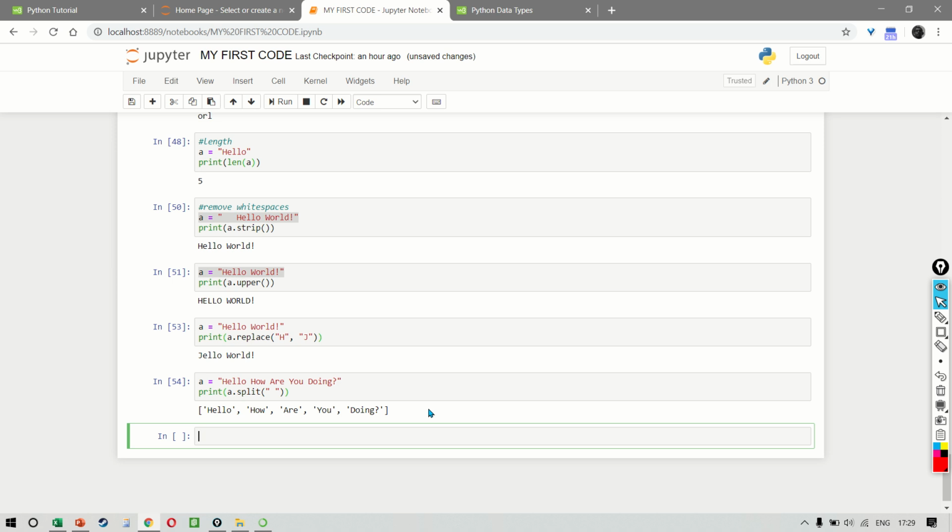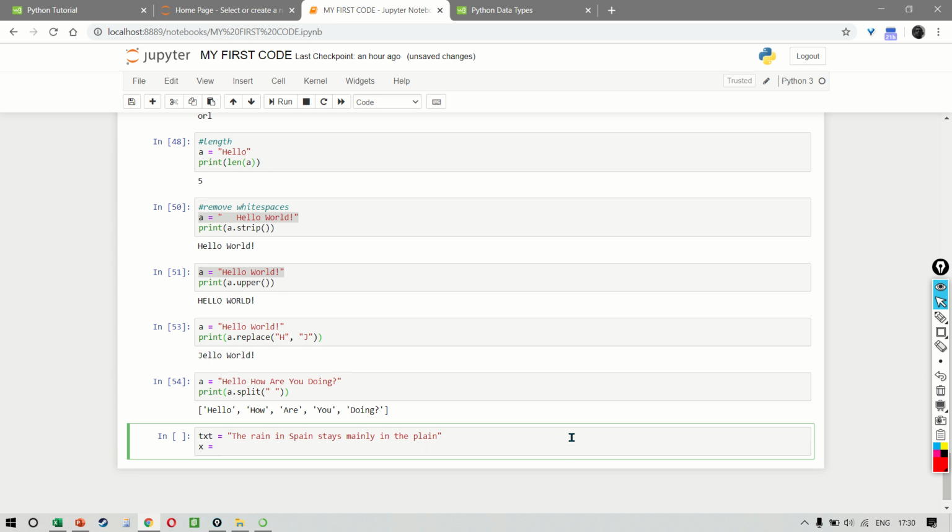If you want to check if a certain phrase or character is present in a string, you can use the method called in. For example, imagine the text is the rain in Spain stays mainly in the plain.